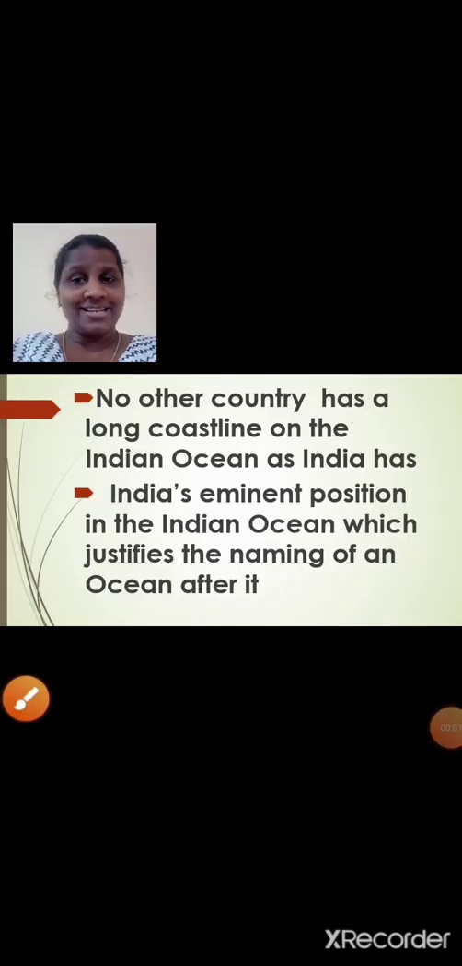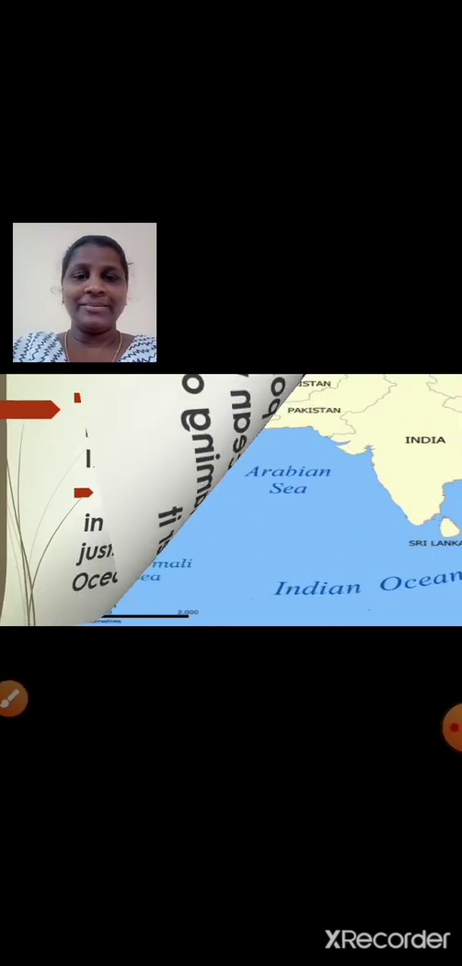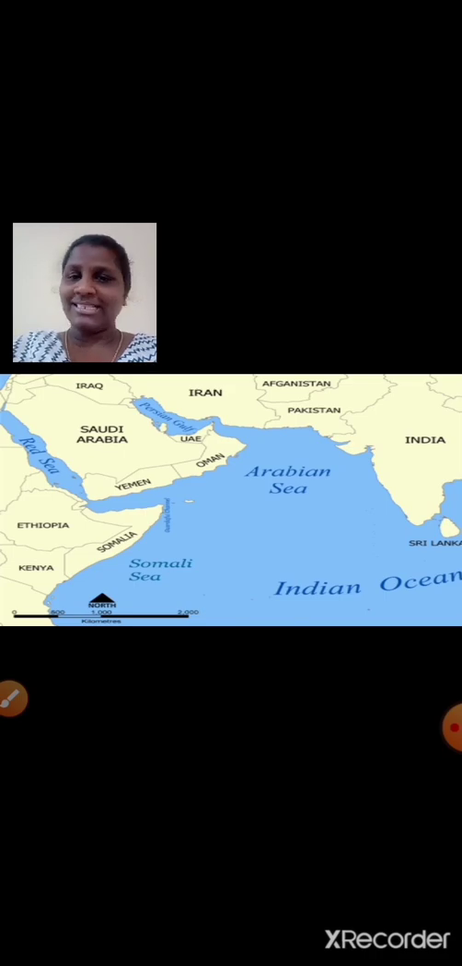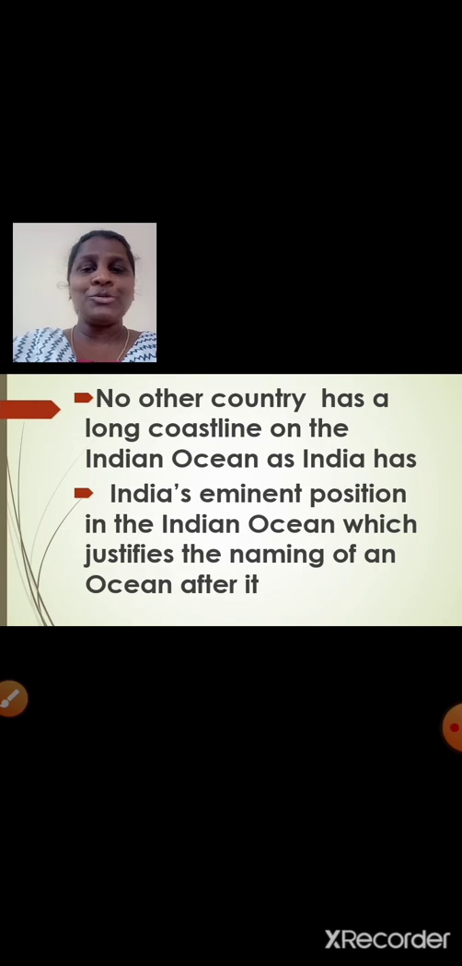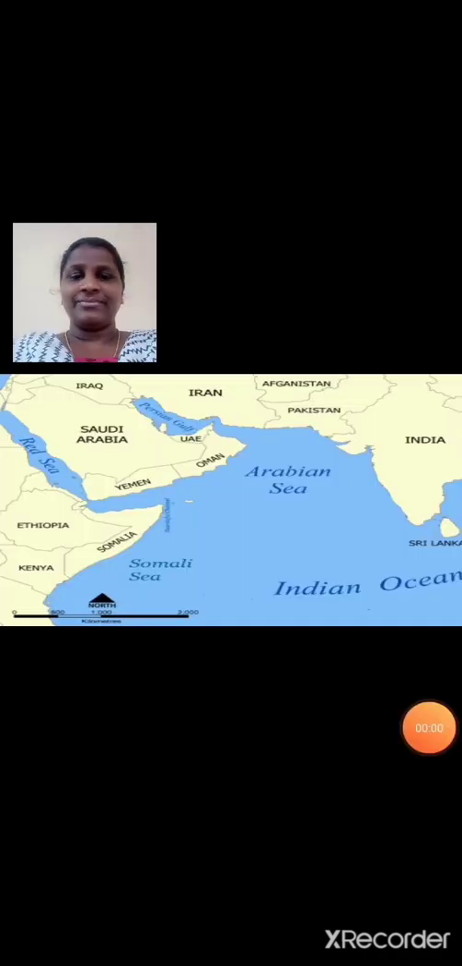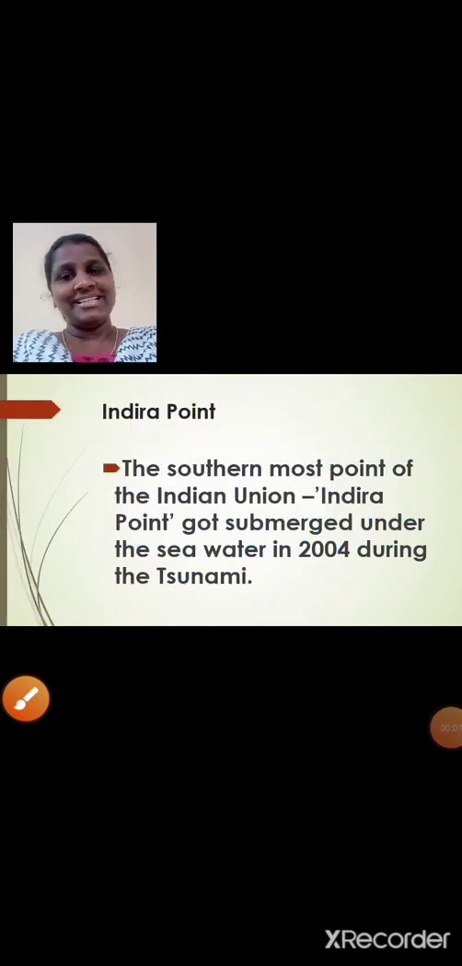No other country has a long coastline on the Indian Ocean as India has. Have a look over here. You will understand that no other country has as long a coastline on the Indian Ocean as our country India has. India's eminent position in the Indian Ocean, that is, its very important position, justifies the naming of an ocean after it. Now I hope you understand why the Indian Ocean is named so.